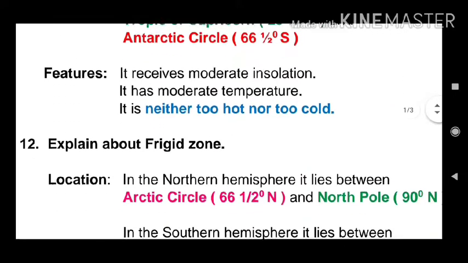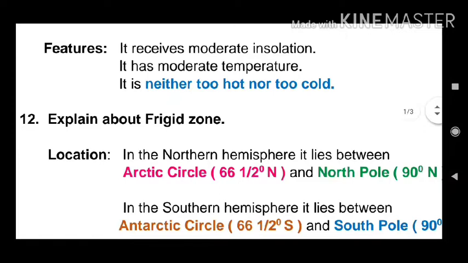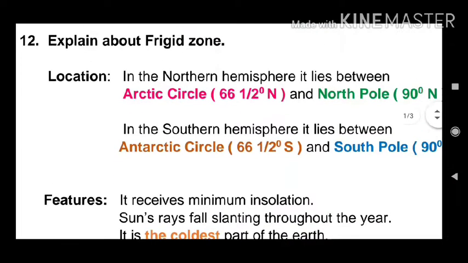Features. The important features of this zone is it receives moderate insolation, it has moderate temperature, it is neither too cold nor too hot. The next one is explain about frigid zone.